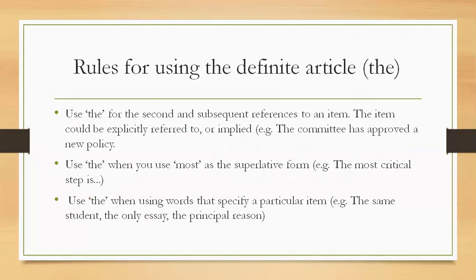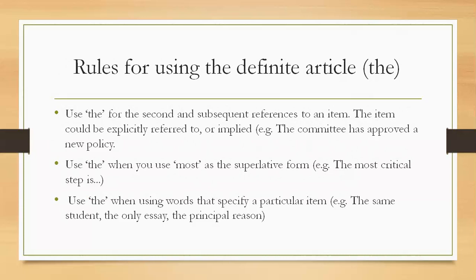Now, rules for using the definite article, that is the. Use the for the second and subsequent references to an item. The item could be explicitly referred to or implied. For example, the committee has approved a new policy. The committee means there is a definite committee which has approved a new policy. That is why the definite article the is used.